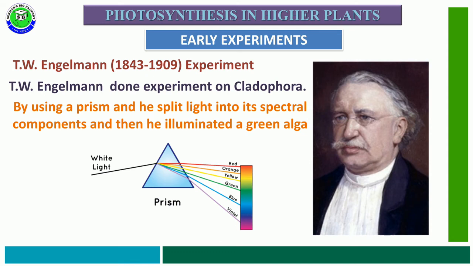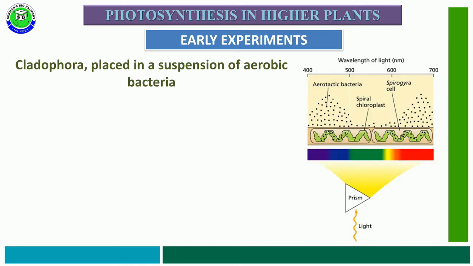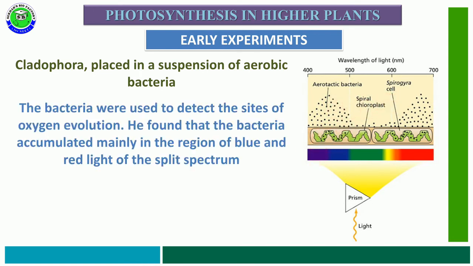He illuminated a green alga, Cladophora or Spirogyra, placed in a suspension of aerobic bacteria, in the presence of differently colored light of different wavelengths. The bacteria were used to detect where oxygen is evolved, because aerobic bacteria need oxygen.